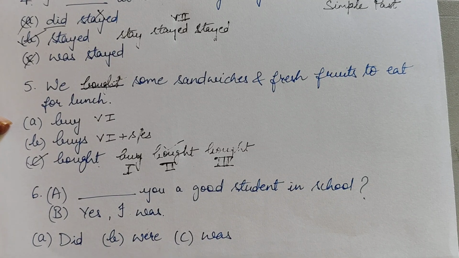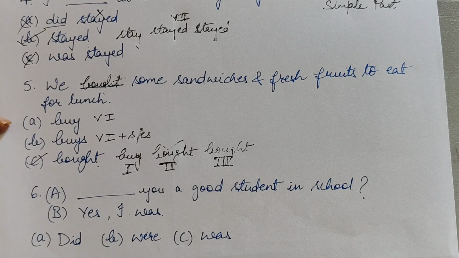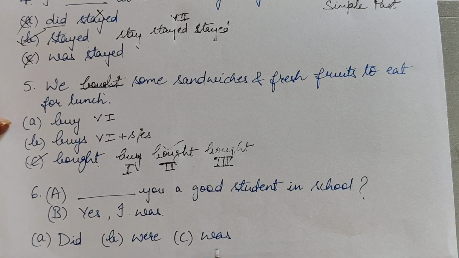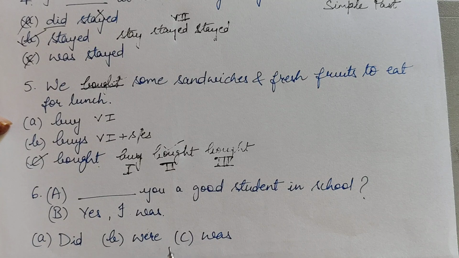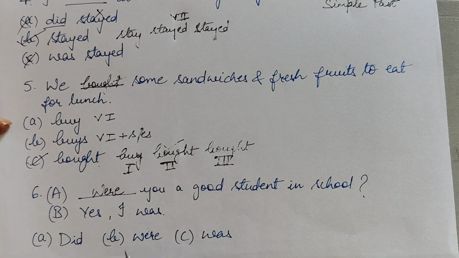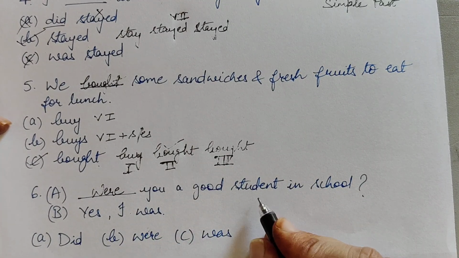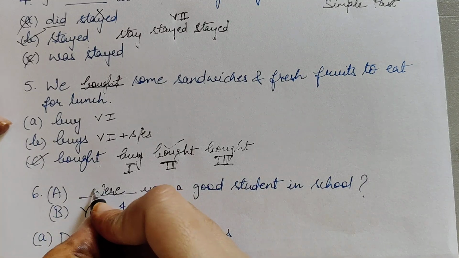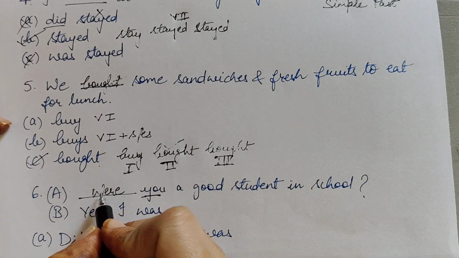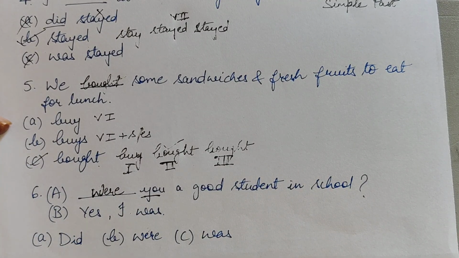Otherwise, whenever we want to use the description of something, we are going to use were or was. That means the to be forms of past tense, then we will be using was or were, and we are going to use were here. Why? Because we have the description of something. So for descriptions we use was or were, and according to our subject we are going to use were in the sentence. So option number B is correct.